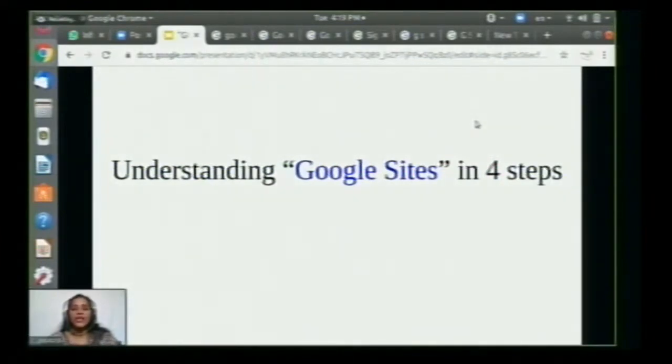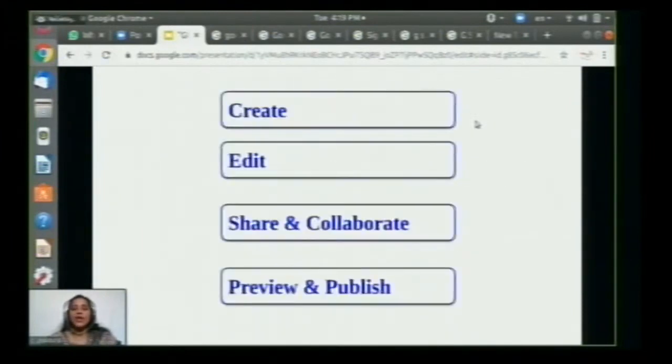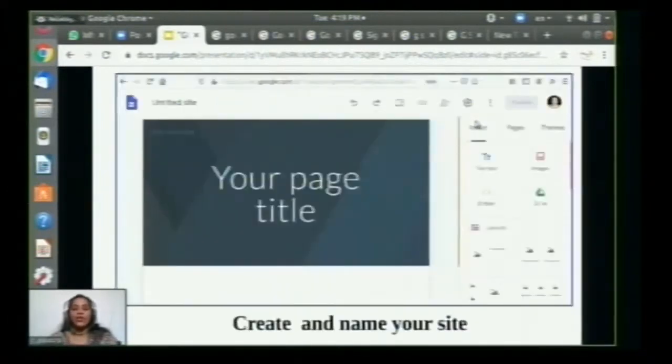Now, understanding Google Sites in 4 simple steps. They are creating a website and editing, sharing and collaboration, and the last thing, preview and publish. Now, as I said earlier, you can create a page in 2 to 3 ways when you enter the site.